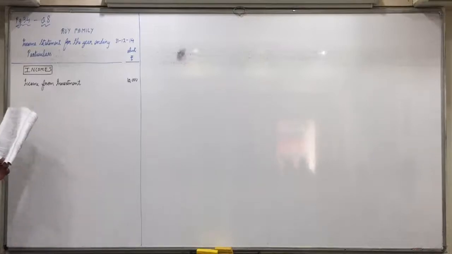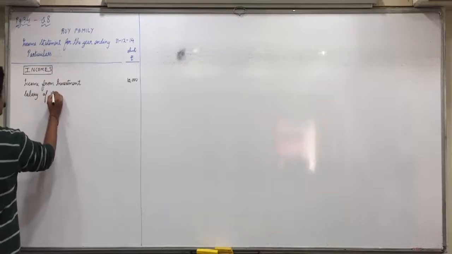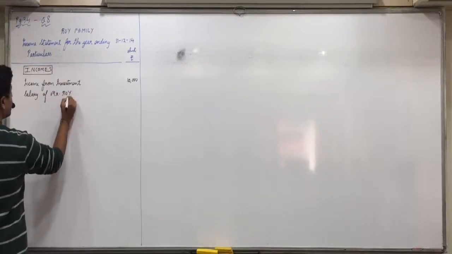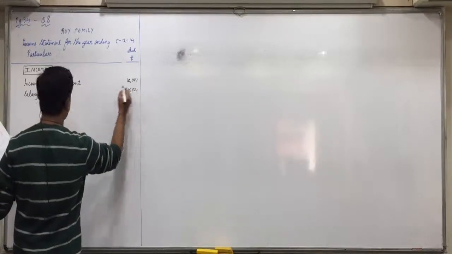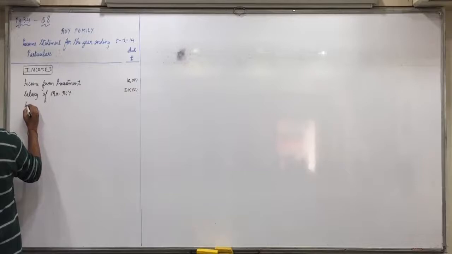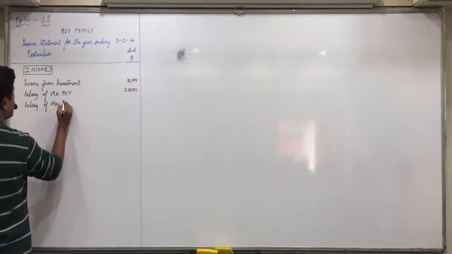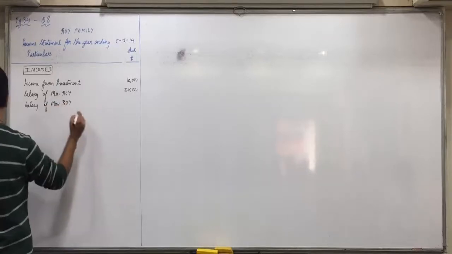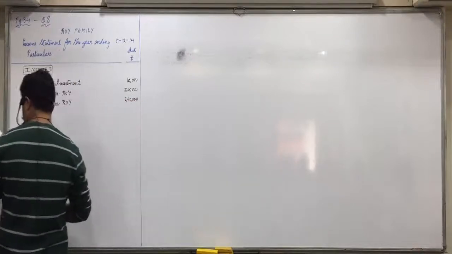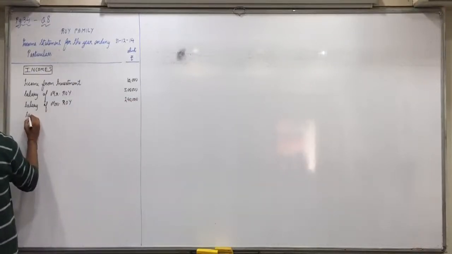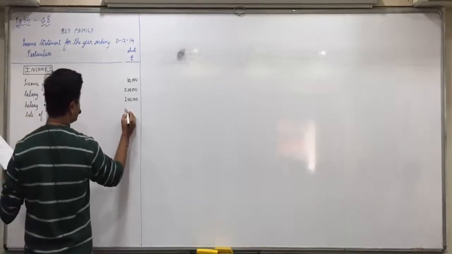After that we have salary of Mr. Roy, 5 lakhs. And then we have salary of Mrs. Roy, 2,40,000, and then sale of land 10 lakhs.